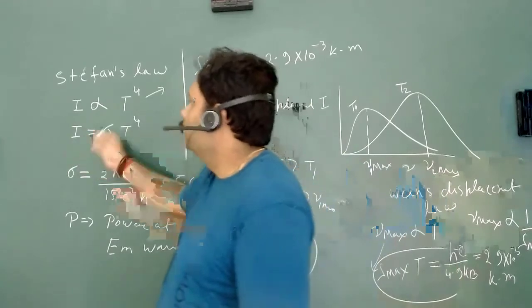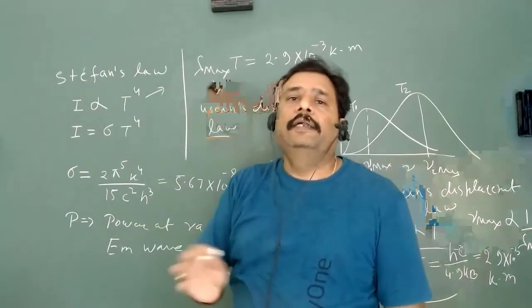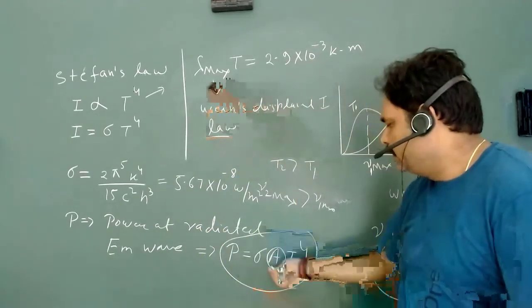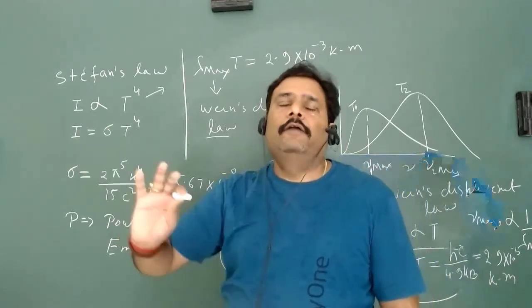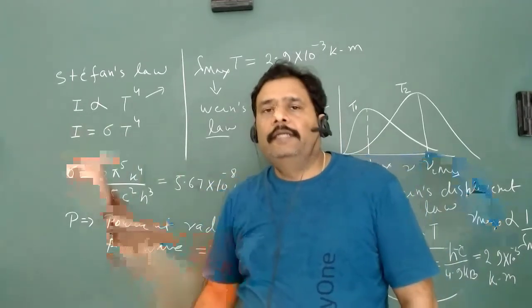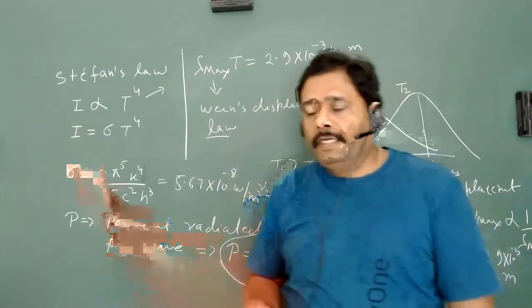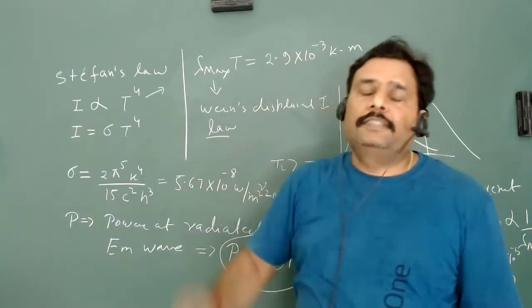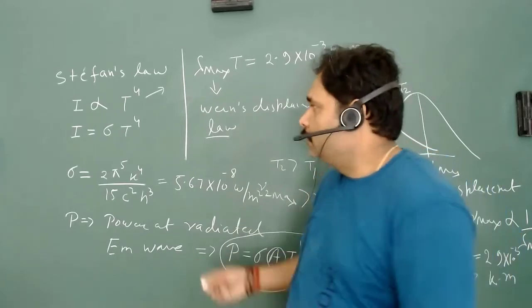And we have also seen how, if we are increasing the temperature, the intensity and the power change. If we are talking about power, then we have to multiply by the surface area, and this power is related to the temperature. It is the fourth power of temperature. That means if we increase the temperature twice, the power is going to increase 2 to the power 4.